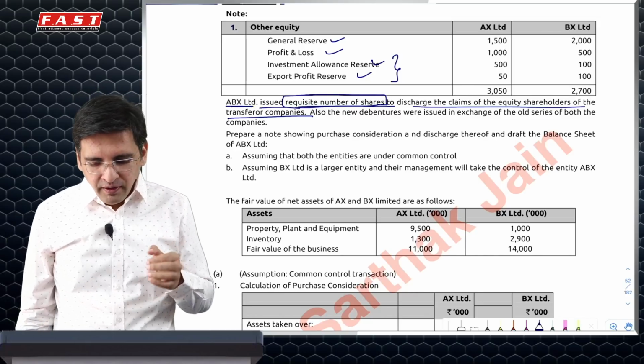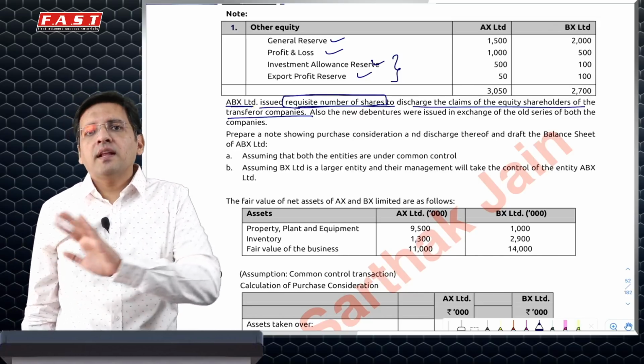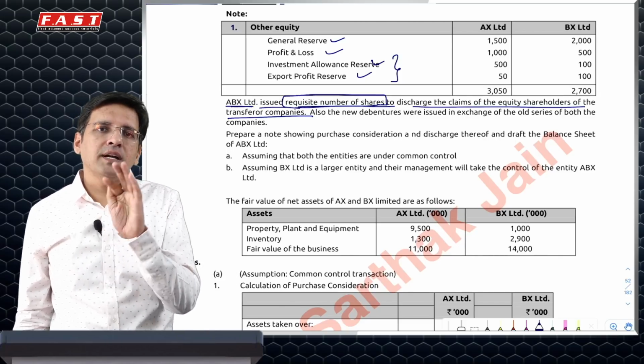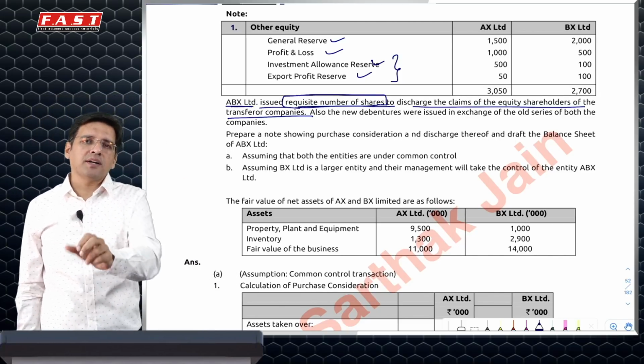One, when you say A plus B forms C, and nothing is given with respect to PC, simply whatever is the share capital of A and whatever is the share capital of B, you just issue that.